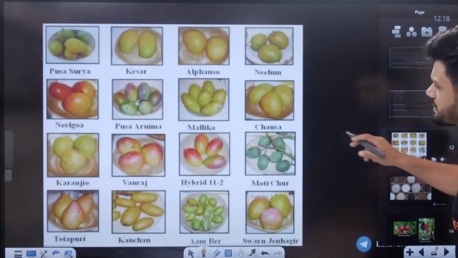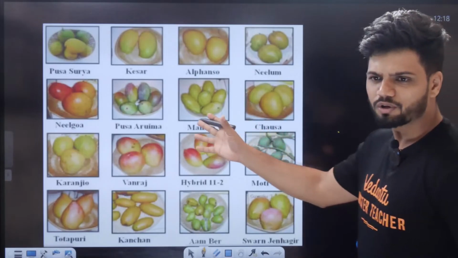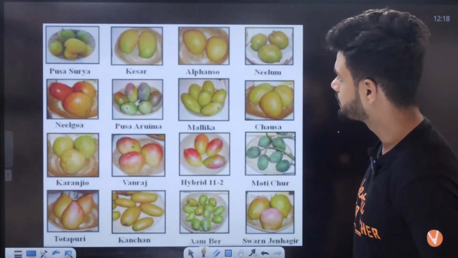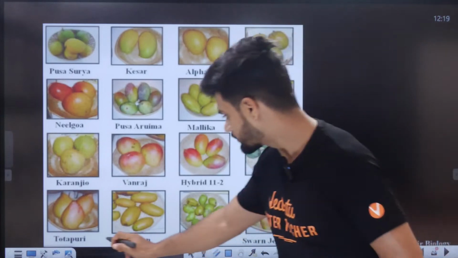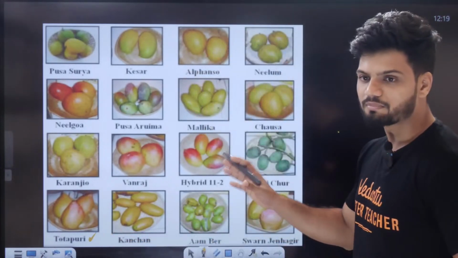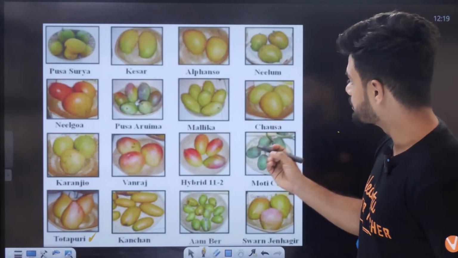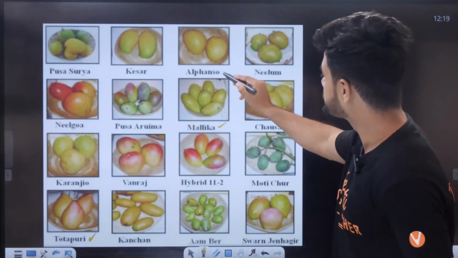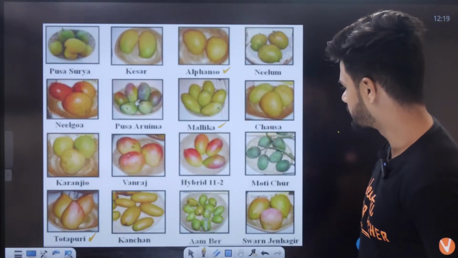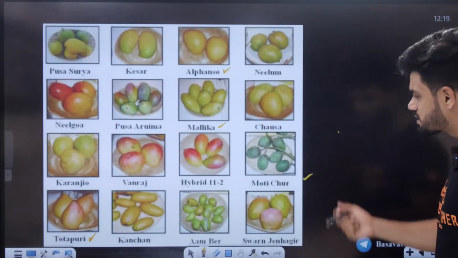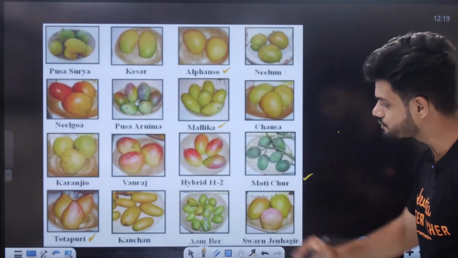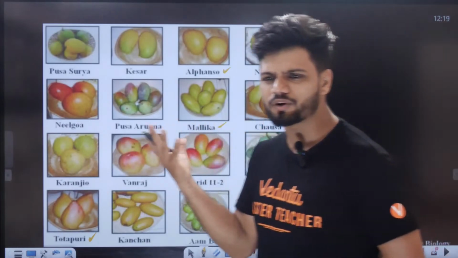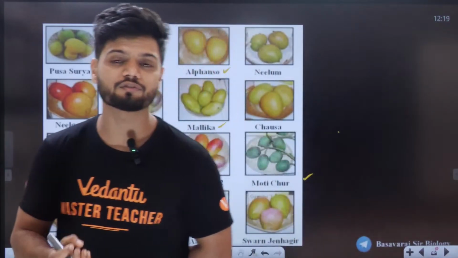I'll give you a few examples here. Let me know if your favorite mango is here somewhere. Mine is Totapuri. Some of you like Malika, which is very sweet and very famous. There is Alfonso, very famous too. There is Modichur, a little sour in nature. Amber is also very famous, small ones. So there is so much variety of mangoes.